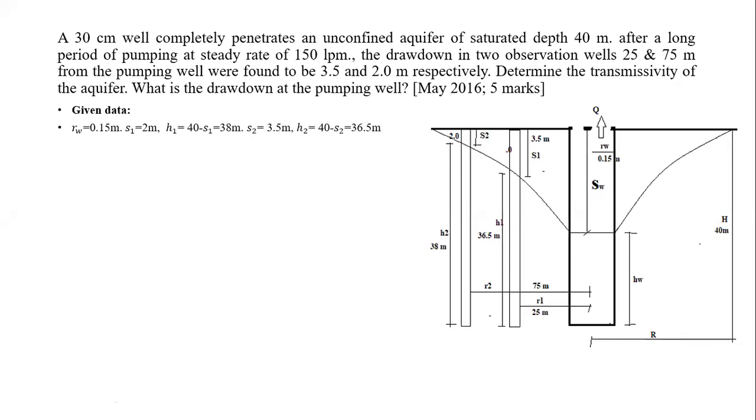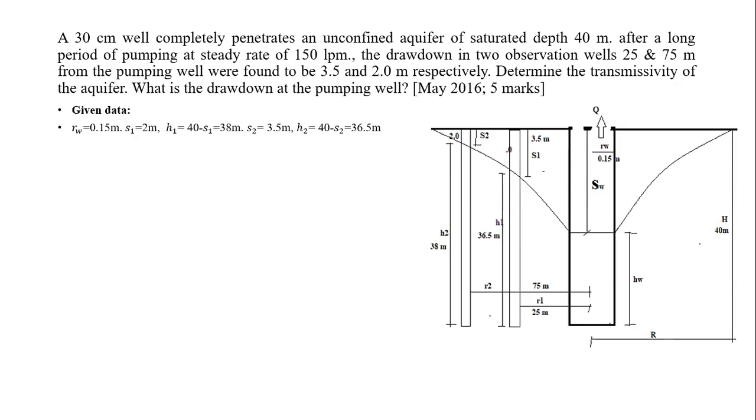So given data, radius of the well is 0.15 meter. The well is 30 centimeter, meaning its diameter is 30 centimeters, that is 0.3 meters. Is it correct? 30 centimeter diameter, so how many meters will it be? 0.3. Okay, and its half, that is 0.15 meter, will be the radius. Then drawdown in well number 1, S1 2 meter. So H1 will be equal to 40 minus S1, that is 38.